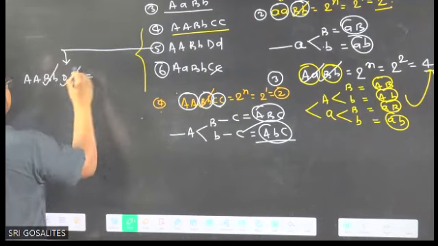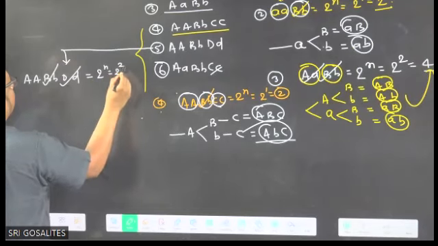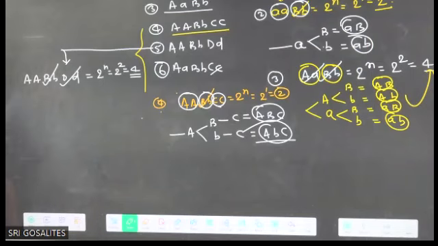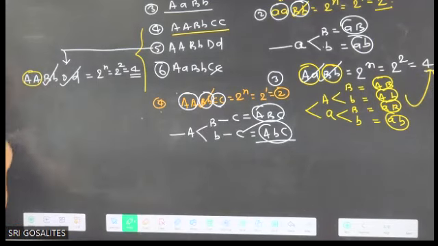This is heterozygous, this is heterozygous. 2 to the power n, 2 to the power 2 equal to 4 types of gamete will come. What are the names of all these 4 gametes? So we go for the fork line method. Hetero or homo? Homo.